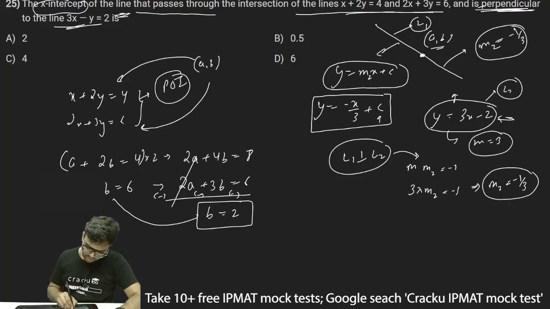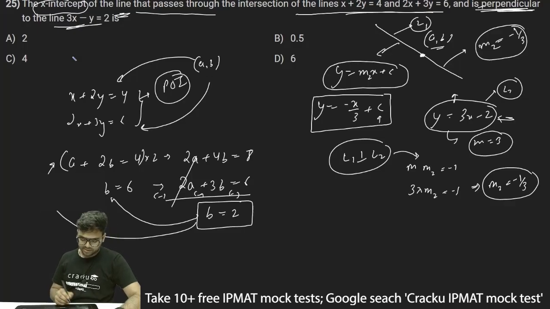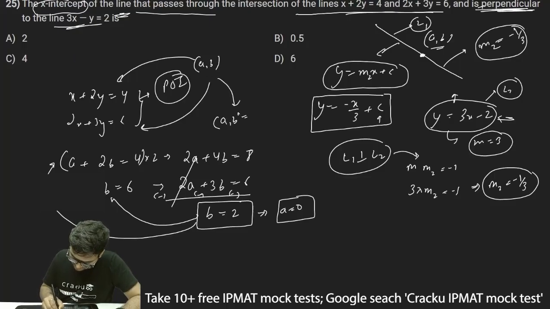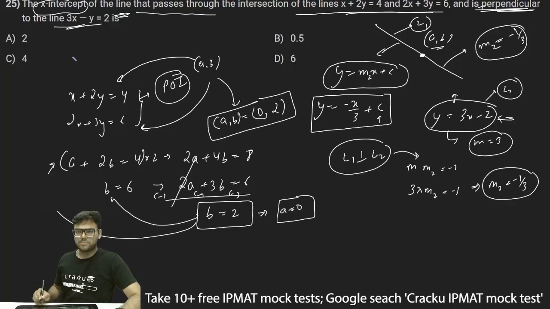If I put b is equal to 2 in any of the two equations, I'll get a is equal to 0. Thus, the point of intersection a comma b will be equal to 0 comma 2.